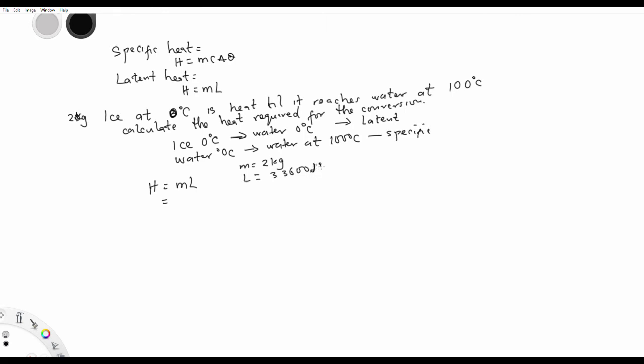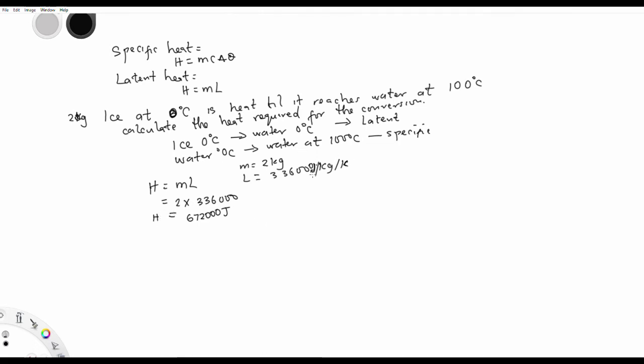33600 joules per kilogram, another 0 joules per kilogram per Kelvin. So it is 2 times 336,000, and that's 0.00276. So this is it, joules. This is the answer, joules. Okay, yeah, that's it. Now that's for latent heat.